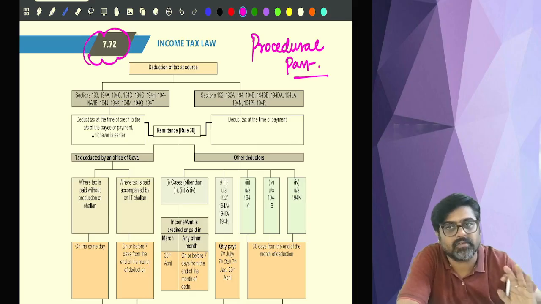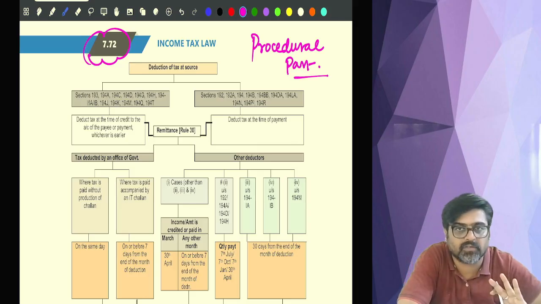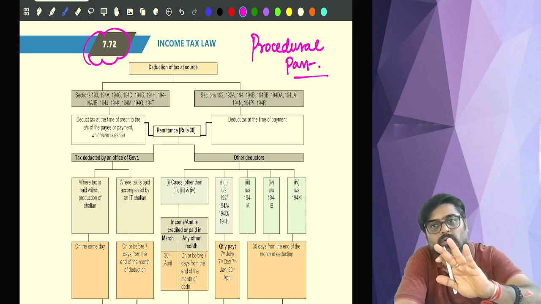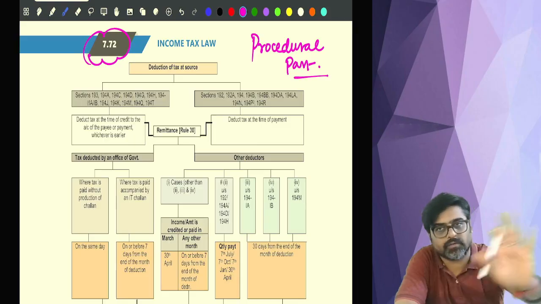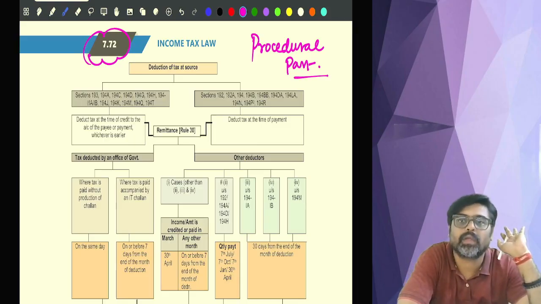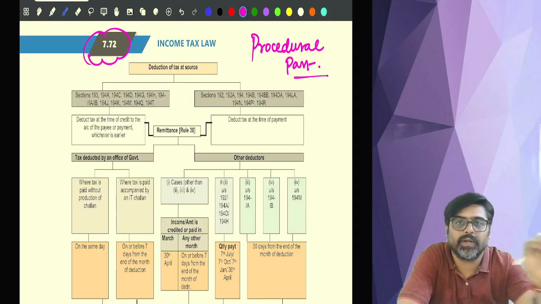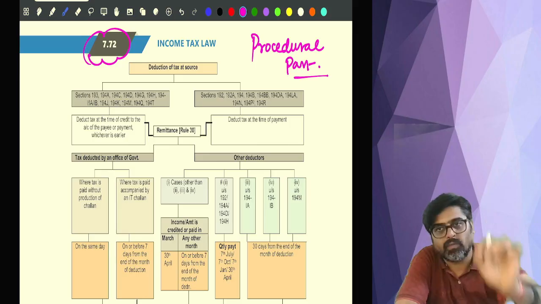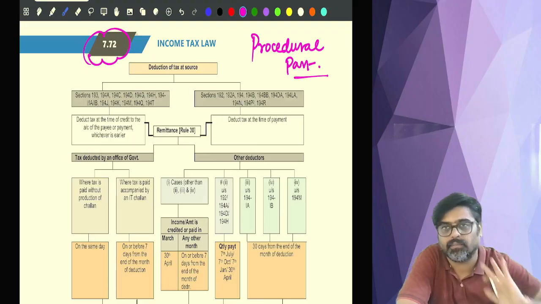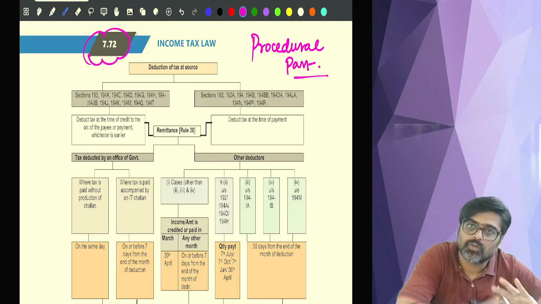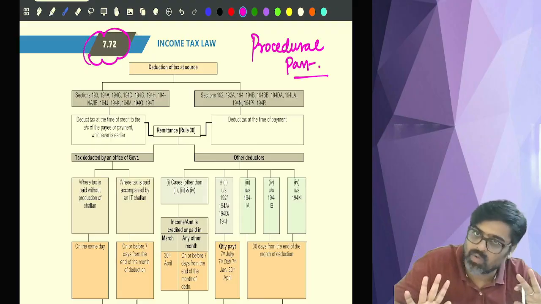Don't do anything else except for the things which I have discussed. And this procedural part also, you are just supposed to read it once. That's it. So read this one page once at your home. Things are done. So with this, TDS provisions are over.